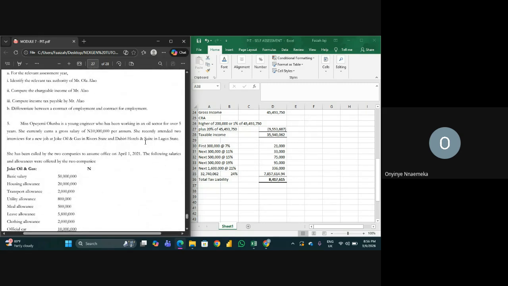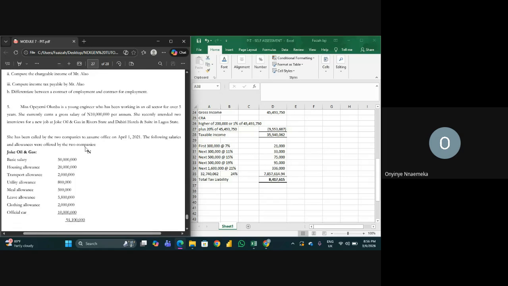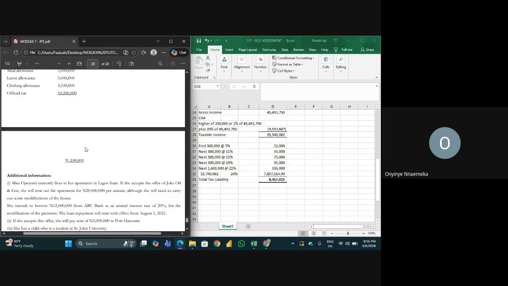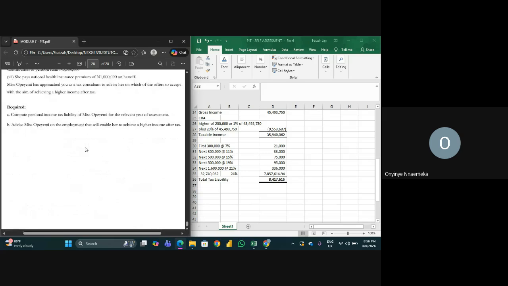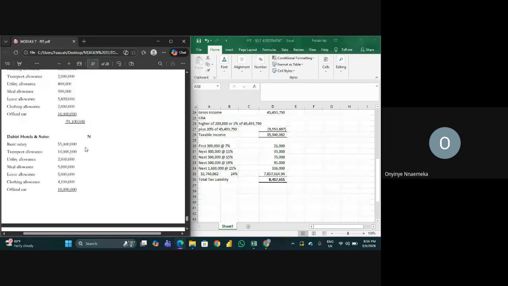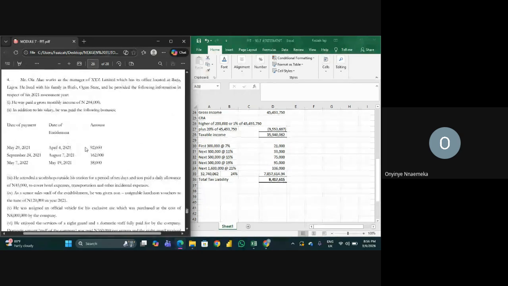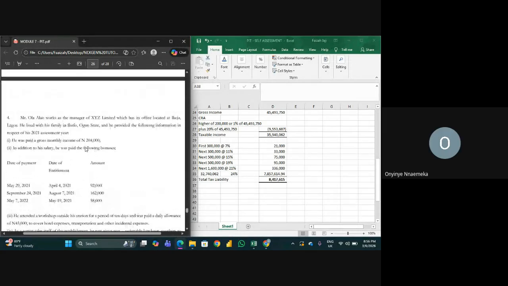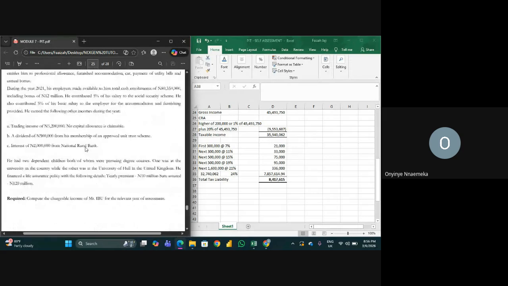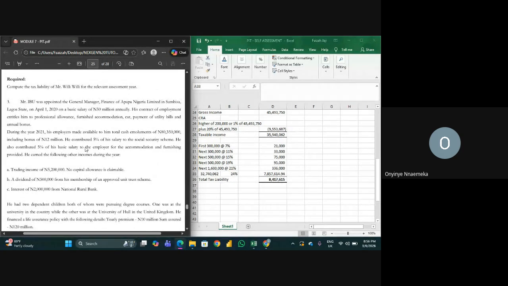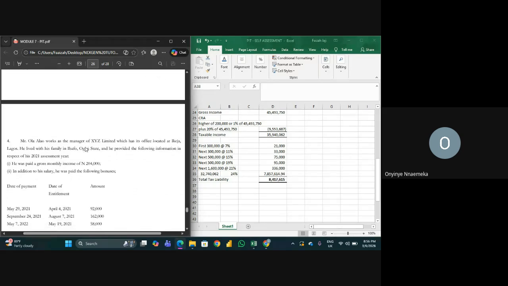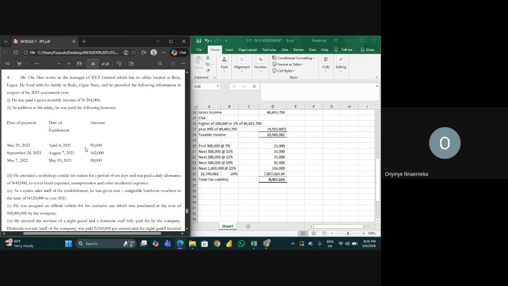Or should we move to the next topic? Yeah, we can look at one more question. Okay. Simple type will be simple. Let's look at something a bit different.